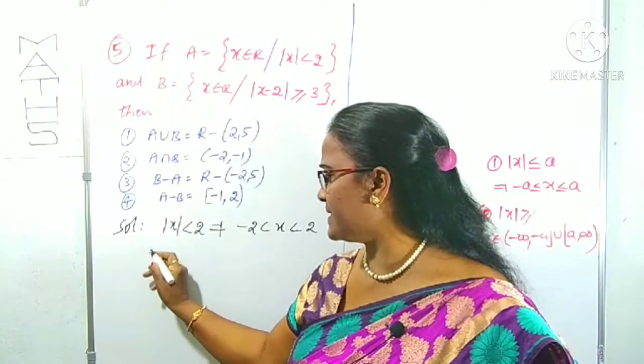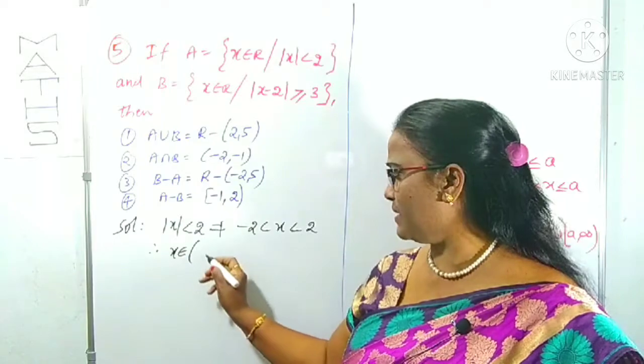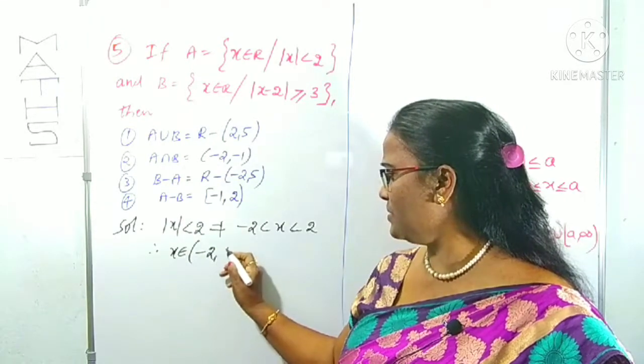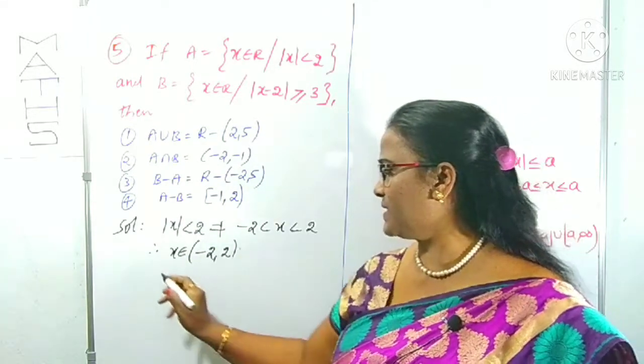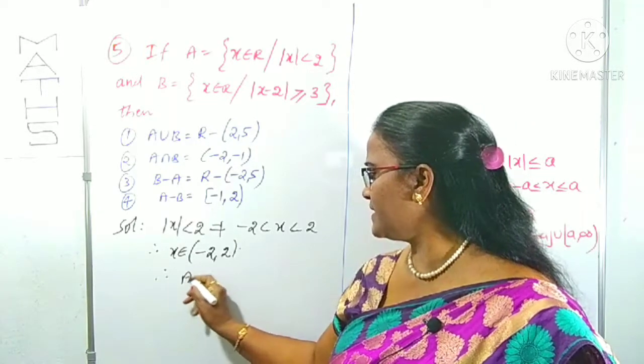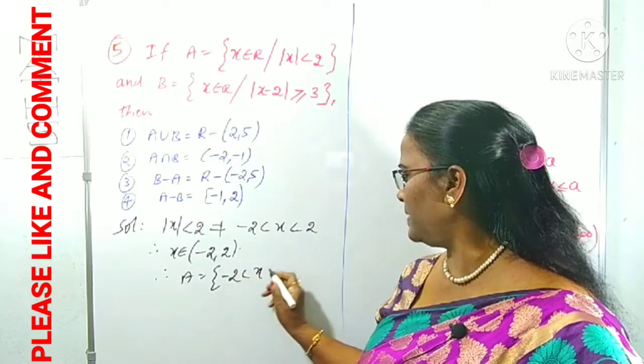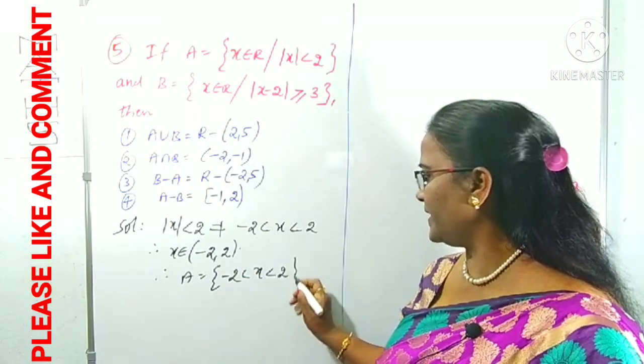Therefore, x belongs to minus 2 to plus 2. Therefore, A contains the elements x lying between minus 2 to plus 2. Okay, this is set A.